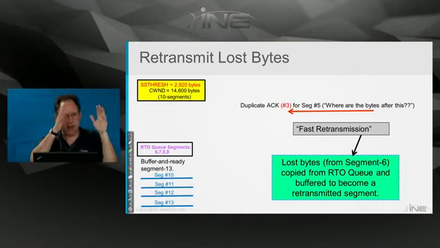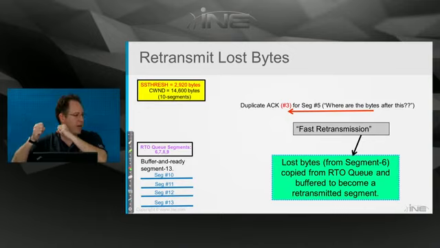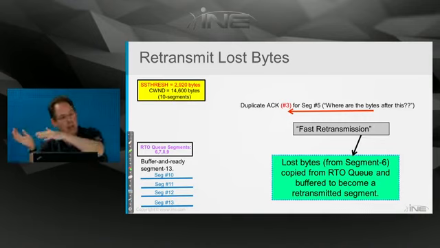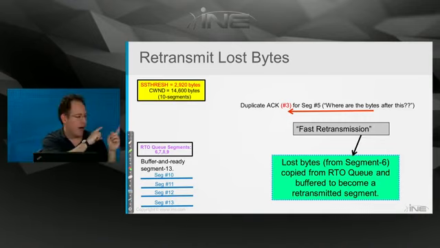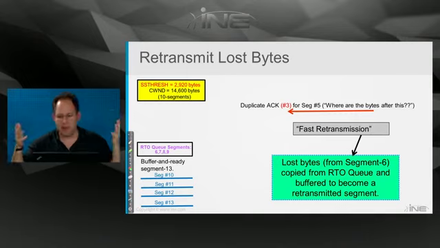Well, that 50 milliseconds was plugged into some formula, and that came up with our smooth round trip time, okay? So that smooth round trip time then was plugged into another formula, which gave us our RTO, our retransmit timeout value.